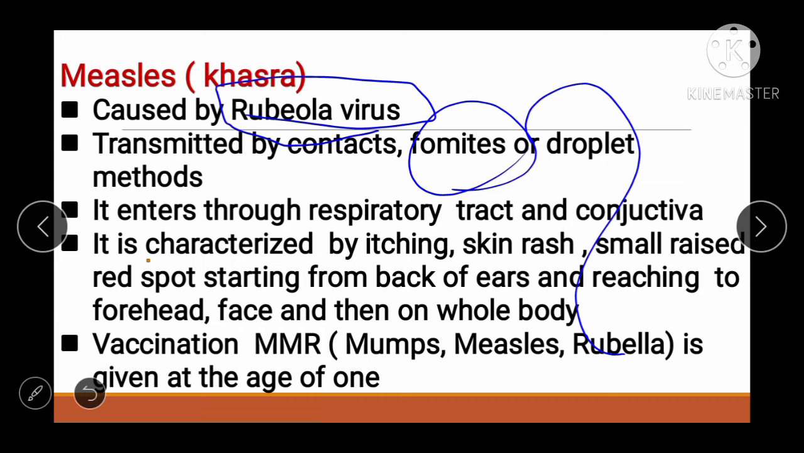Then it is characterized by itching, skin rash, and small raised red spots. This is very important. The rash starts from the back of the ears and reaches the forehead, face, and then the whole body. Then what is the vaccination for measles? It is MMR, which stands for mumps, measles, and rubella, given at the age of 1.